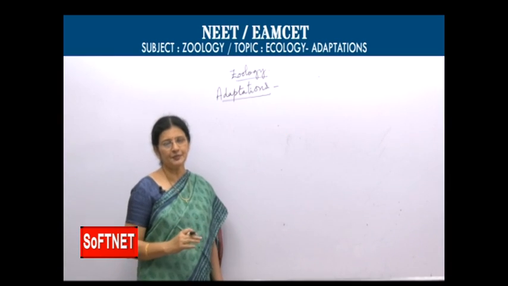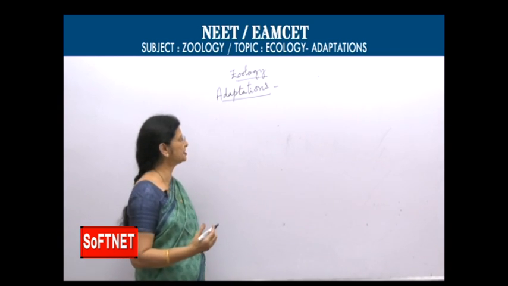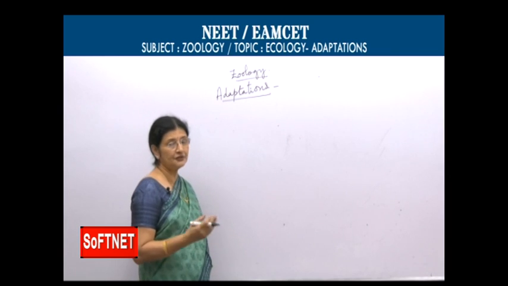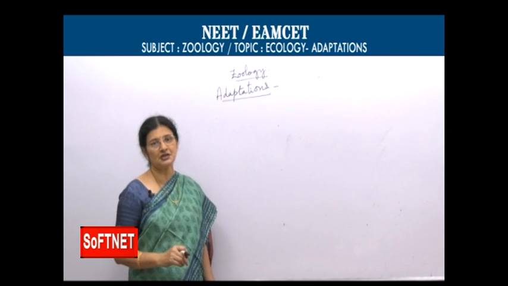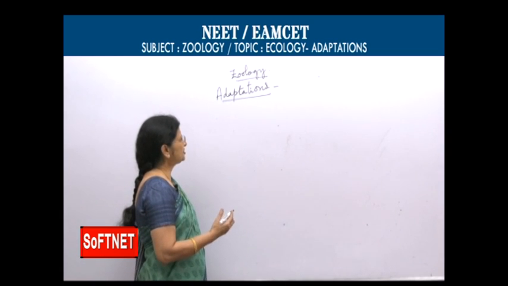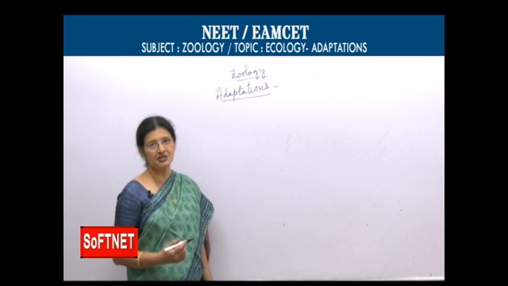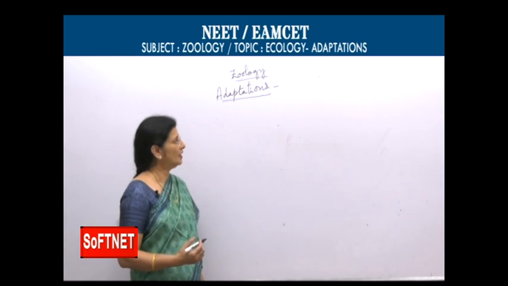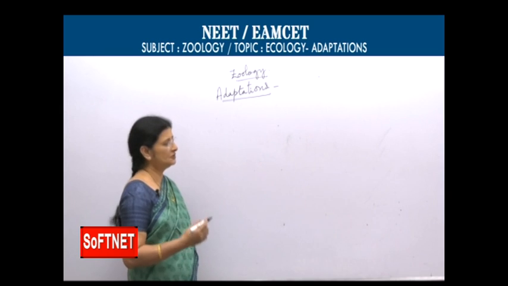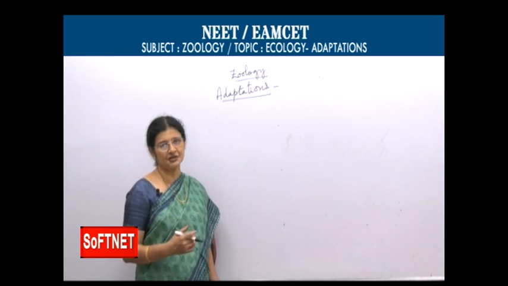So, different types of adaptations we find when abiotic factors are changing. Mainly, the first and most important ecological factor is temperature. So let us discuss the adaptations exhibited by organisms for changes in temperature, changes in the salinity of water, and changes in the pressure inside the water.